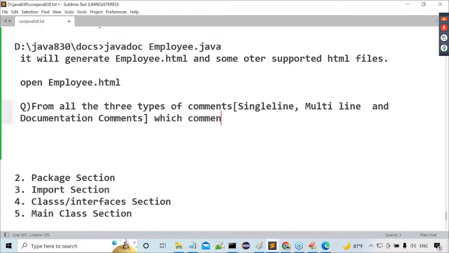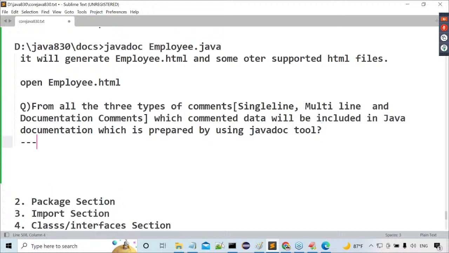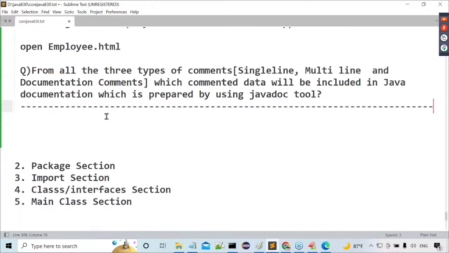From all the three types of comments, which commented data will be included in the Java documentation prepared by using the Javadoc tool? This is my question. Is my question clear or not? From single-line, multi-line, and documentation comments, which commented data will be included in the Java documentation which we prepared using the Javadoc tool?